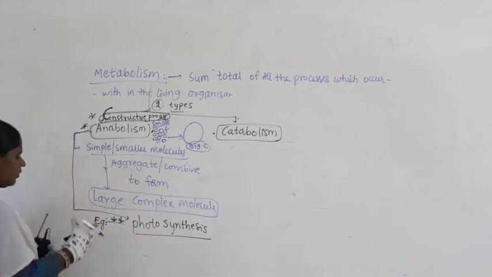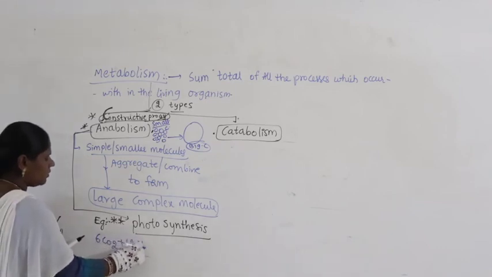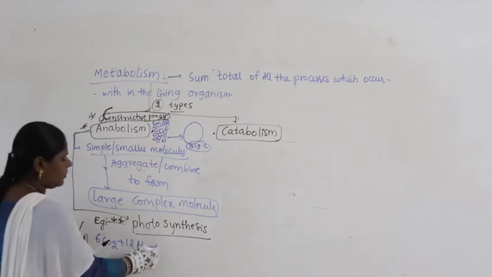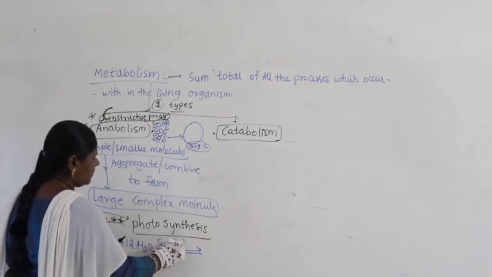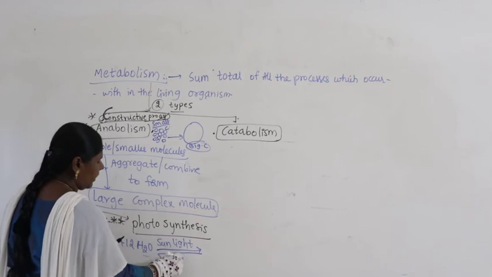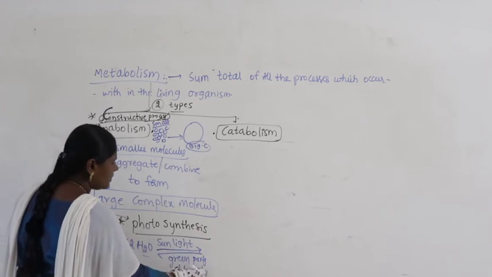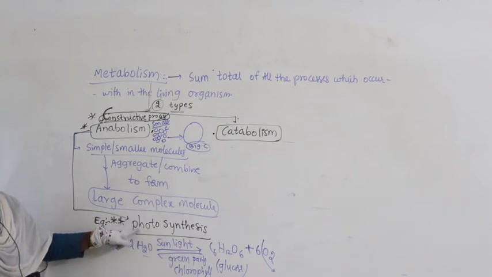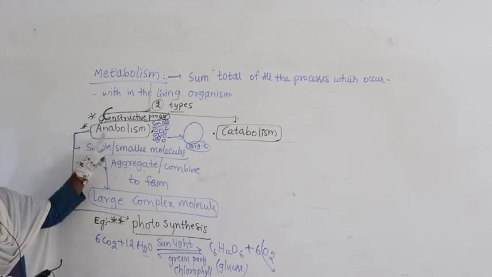Just recollect what you studied in lower classes: 6 molecules of carbon dioxide plus 12 molecules of water, with sunlight, happens in the green parts of the plant, meaning where chlorophyll is present. As a result, there is food. All of you have to remember, this is an anabolic, constructive process.